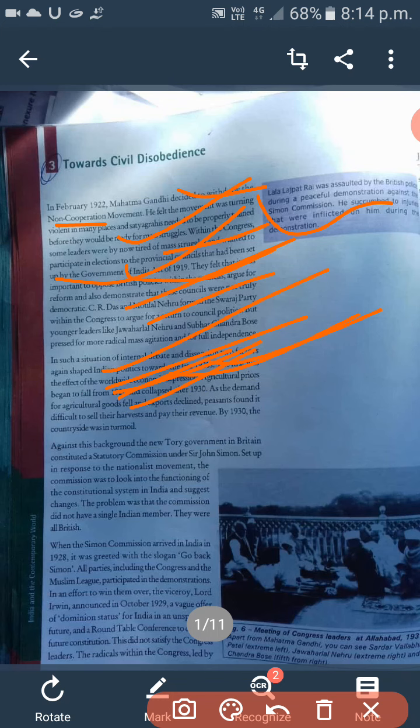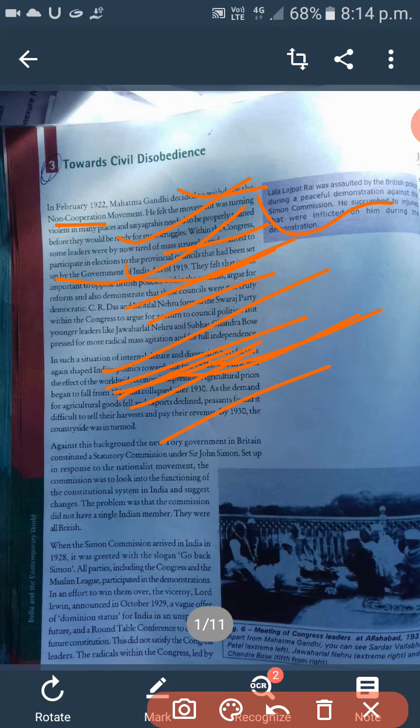So this was the main reason why Gandhiji withdrew the movement of non-cooperation during the period of the non-cooperation movement.